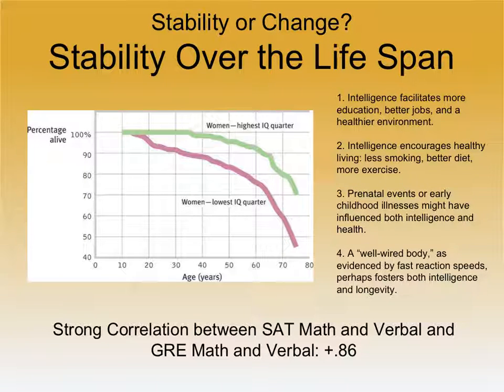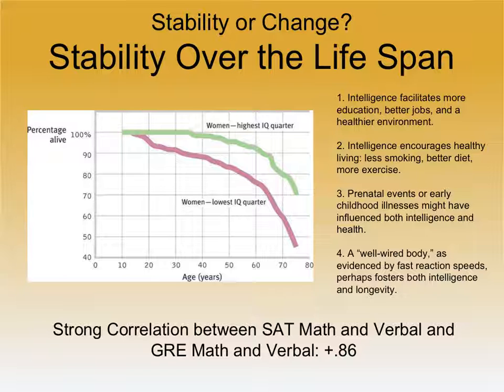So here we have a very interesting correlation, but let's warn ourselves again that correlation does not equal causation. We have a correlation here, and this study was done with women, but presumably it would be similar with men, between a woman's IQ and their longevity.